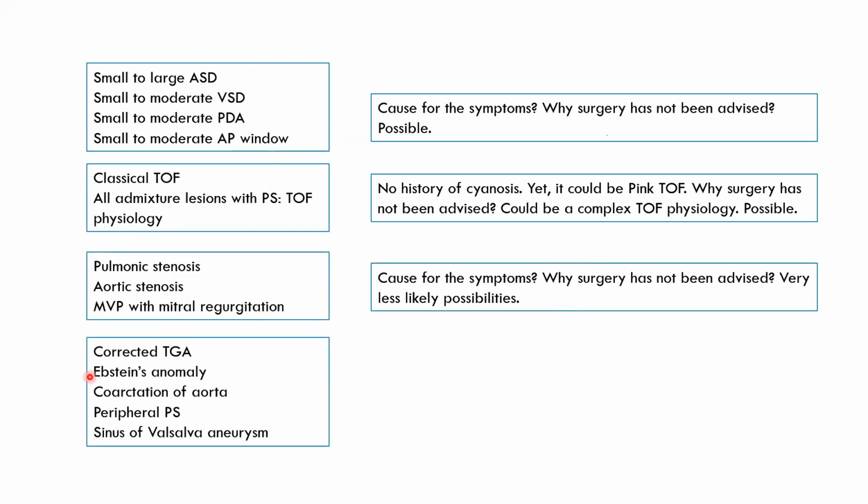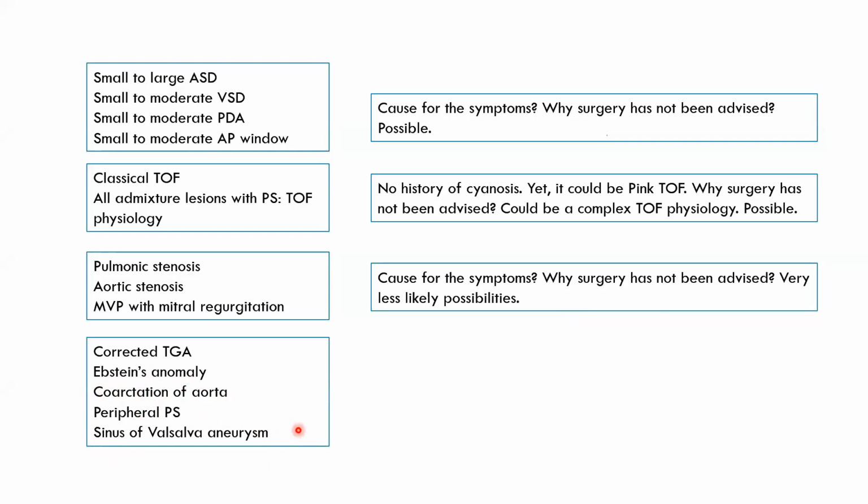And what about all these things? Corrected TGA, Ebstein's anomaly, coarctation, peripheral pulmonary stenosis, sinus of Valsalva aneurysm. Now here, corrected TGA, yes, possible. Ebstein's anomaly, yes, possible. But coarctation, we would advise surgery. So going by that point, because surgery has not been advised, I am ruling out coarctation of aorta also. I am also ruling out sinus of Valsalva aneurysm.